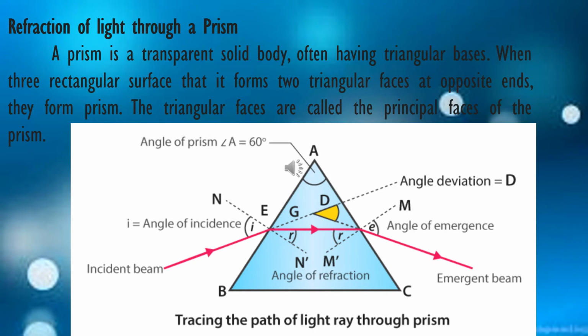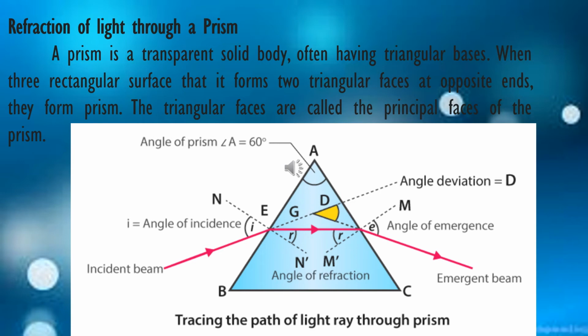You would have seen about a prism in your lower class. Like when white light enters into the prism, it gives you 7 colors of light. A prism is a transparent solid body that has 3 rectangular faces and 2 triangular bases. So basically the triangular faces are taken as the principal faces of a prism. So whenever you represent a prism in 2D, you draw only the triangular portion of the prism. So what is actually happening?